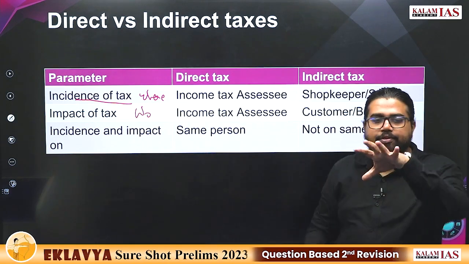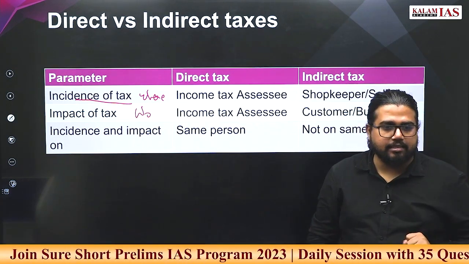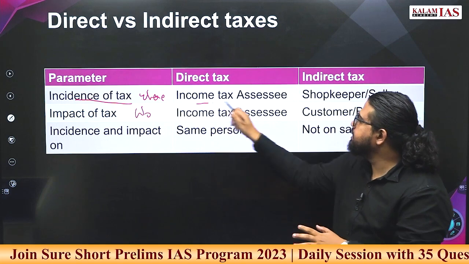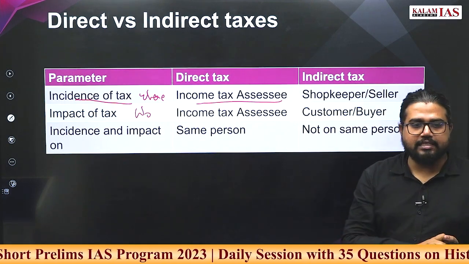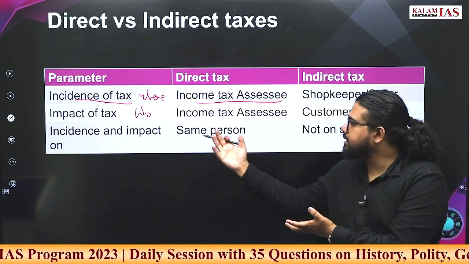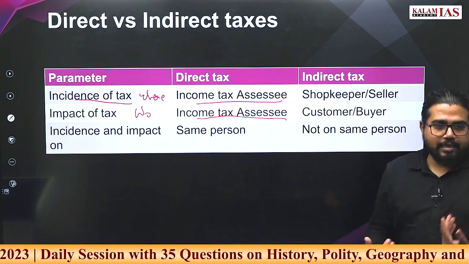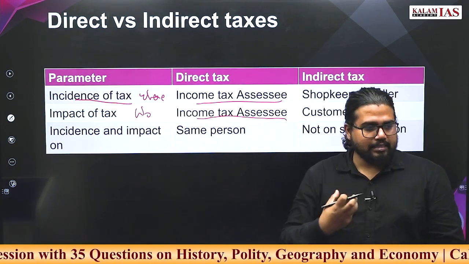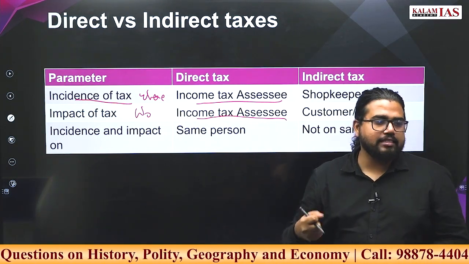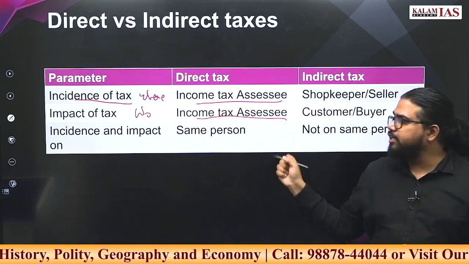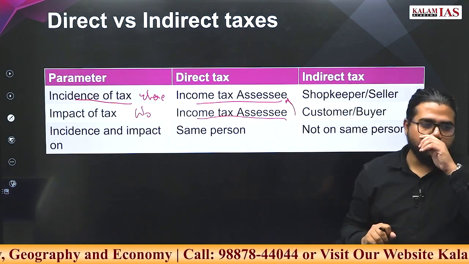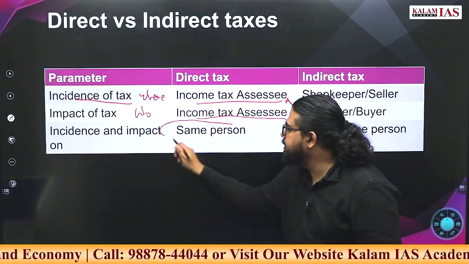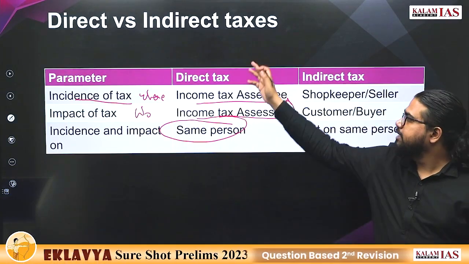It is collected from the salary of a person. So the income tax assessee is the point of incidence. Now from whom is this tax collected? The same person. My salary is the point of incidence, and the money is also given by me. So both are on the same person. Incidence and impact will be on the same person in a direct tax.